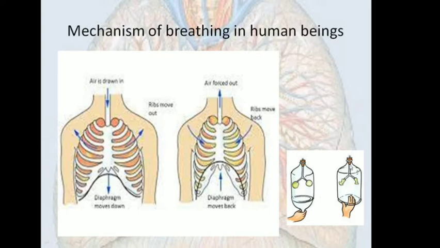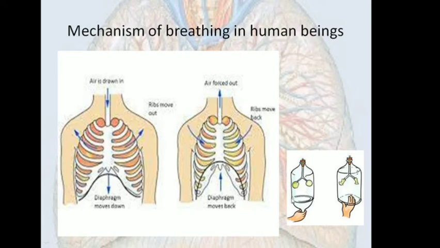You can see this is a model formed of a glass jar, and the bottom of the glass jar is not covered by glass, but by a rubber sheet, and there are two balloons as you can see here, and there is a cork which is closing the mouth of this glass jar.